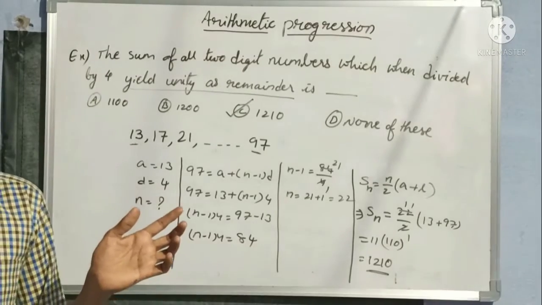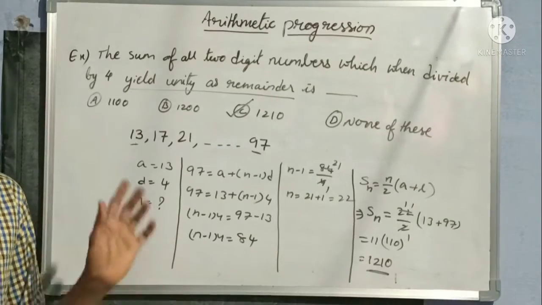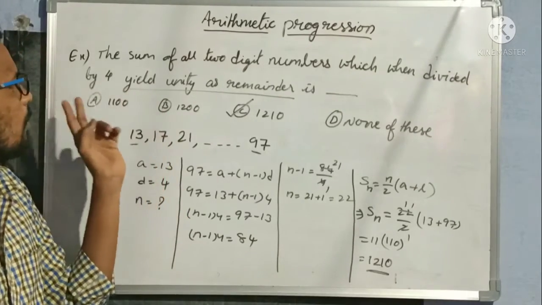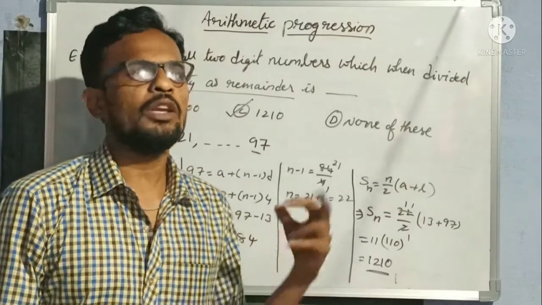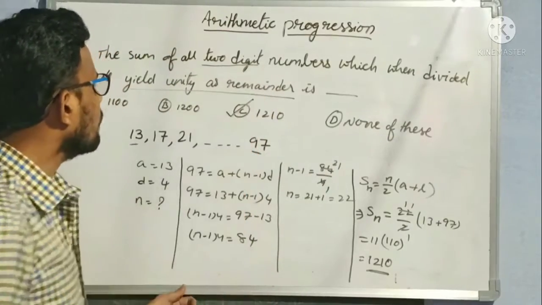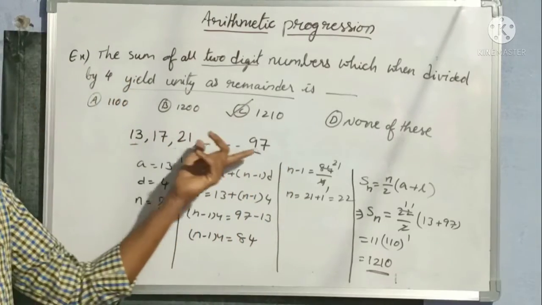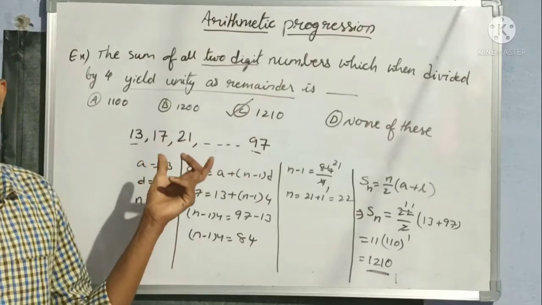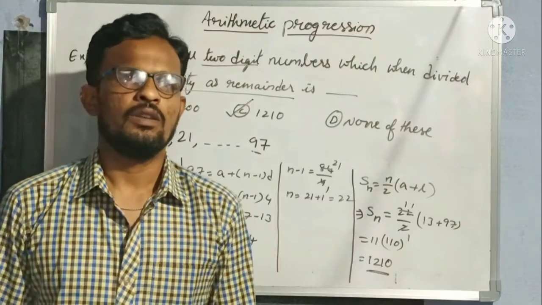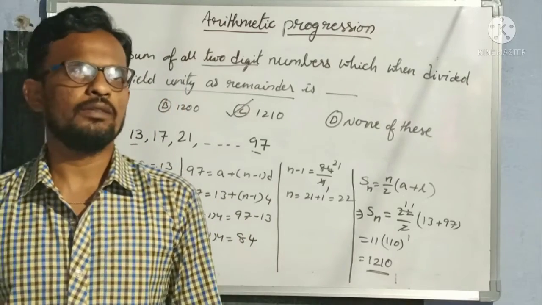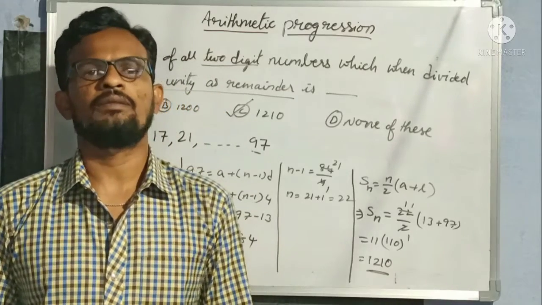First we need to understand the question. What is given in the question is very important. Here we have to take all the numbers divisible by 4 and leaving 1 as the remainder, only 2-digit numbers. From 10 to 99 are the 2-digit numbers, and in between we get some numbers which satisfy our question. The sum of all those numbers we have to find. Clear? So this is our simple topic in today's class about finding the sum of n terms of an AP.